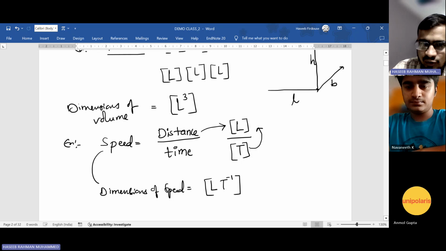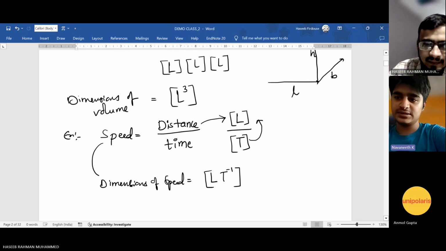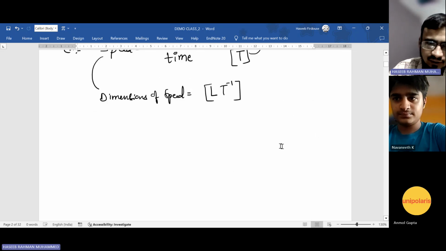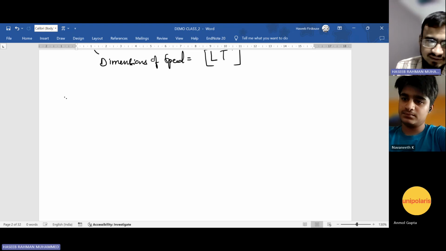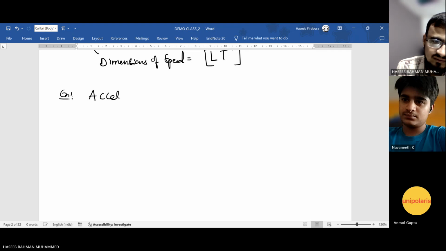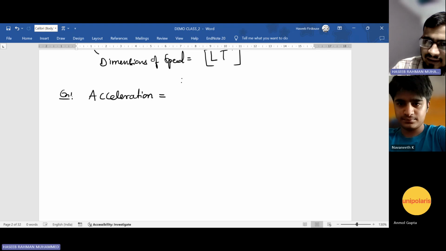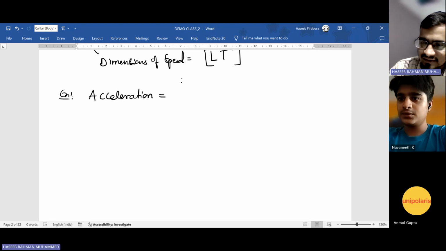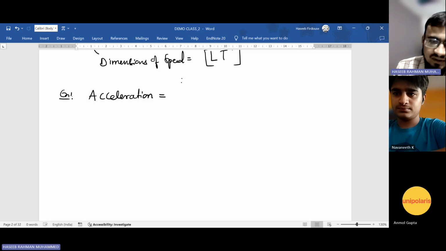Have you understood how to write the dimensions of a physical quantity? Yes, sir. All right, very good. Now I will give you one more physical quantity. You have to make the dimensions and let me know what it is. Say acceleration. Acceleration formula, do you have an idea about that? Velocity by time. Fantastic.